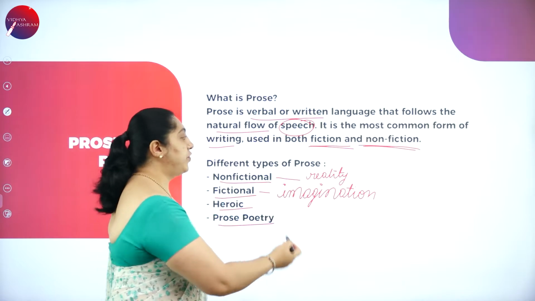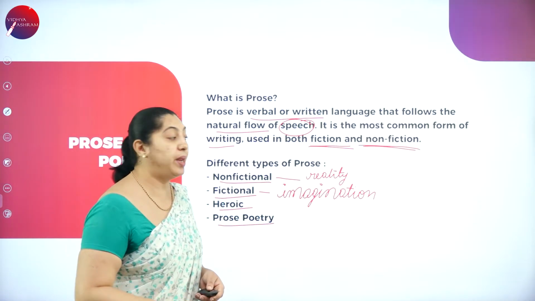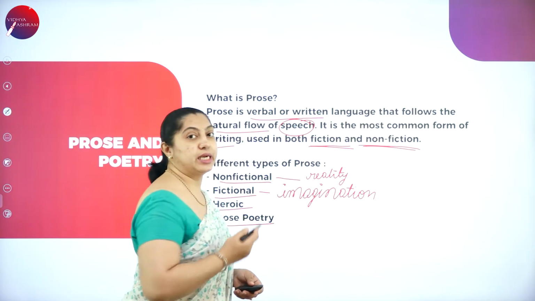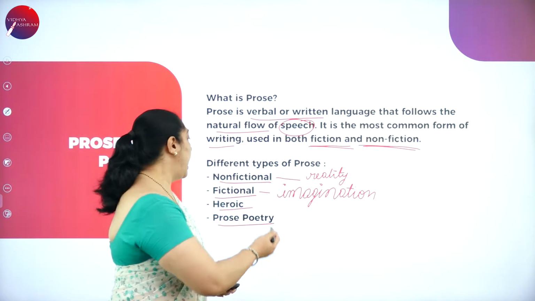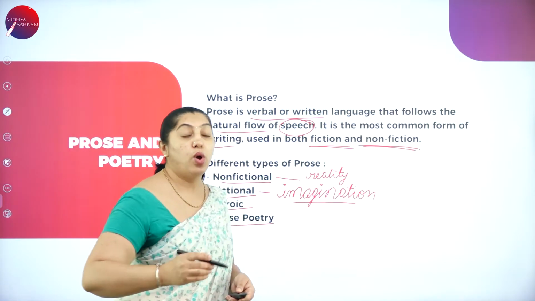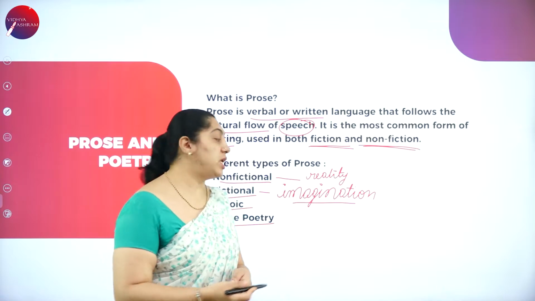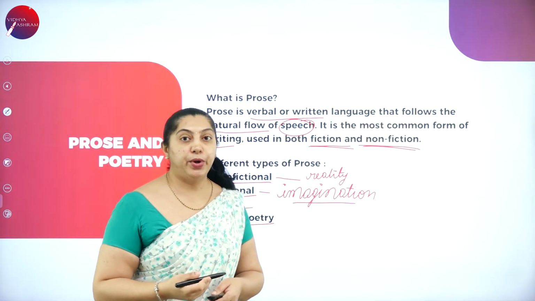I hope you got the difference here. Non-fictional is about reality. What is the real thing happening? It will be explained here, that is in the non-fictional stories. And here, fictional prose, it is only about the imagination. Whatever you imagine, it will be in the form of prose. That is about fictional prose.